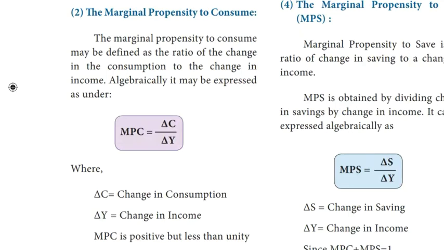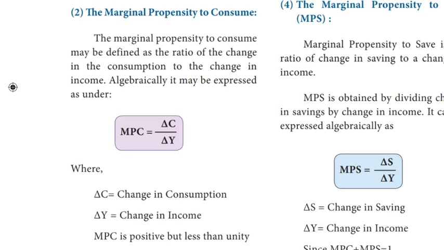Second, marginal propensity to consume. The marginal propensity to consume may be defined as the ratio of change in consumption to the change in income. In economics, the marginal propensity to consume is a metric that quantifies induced consumption, the concept that the increase in personal consumer spending occurs with an increase in disposable income.